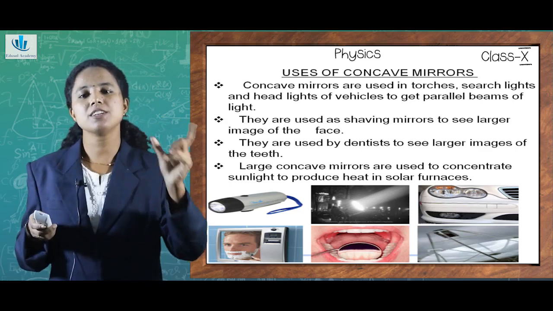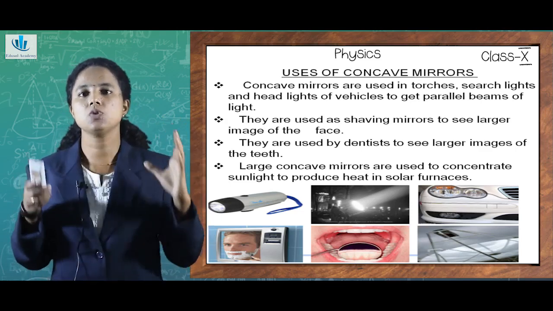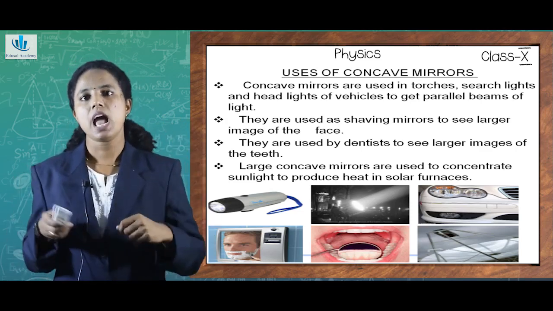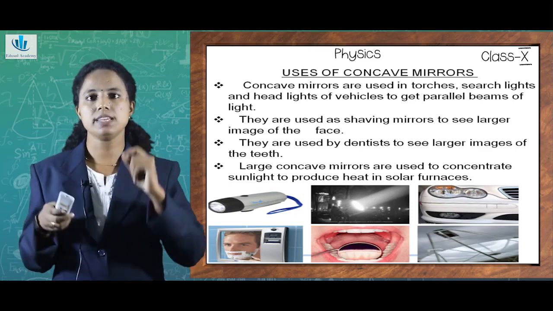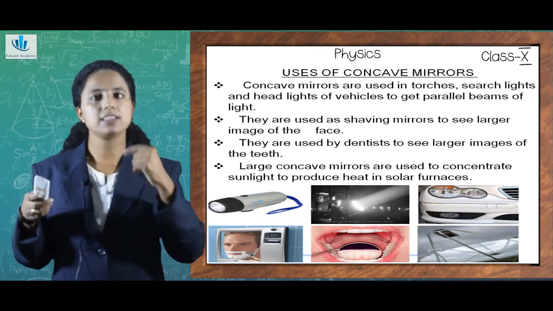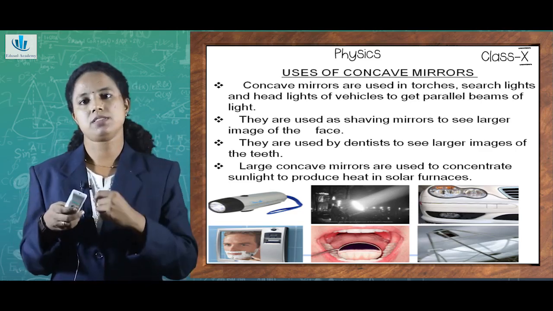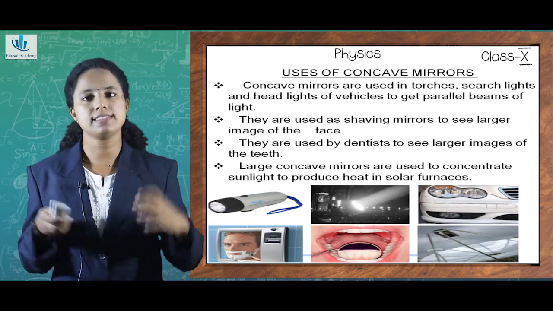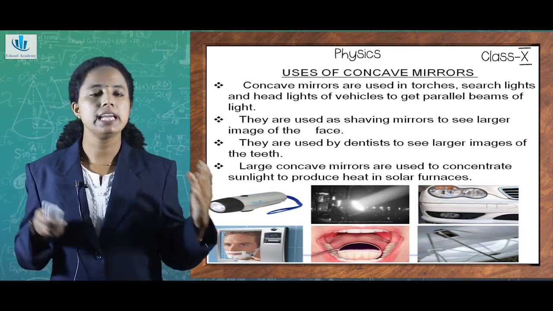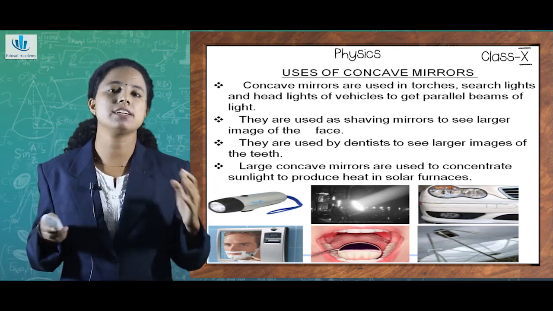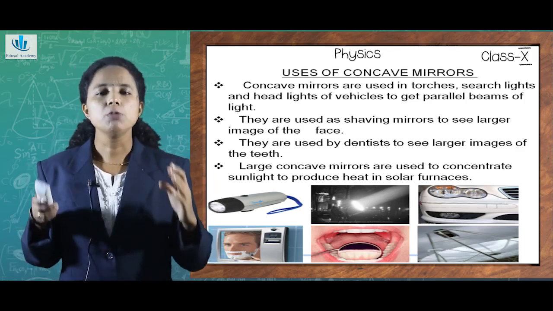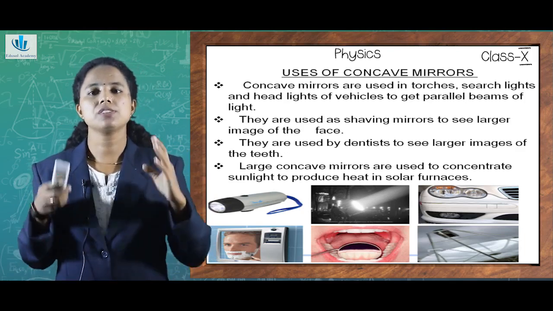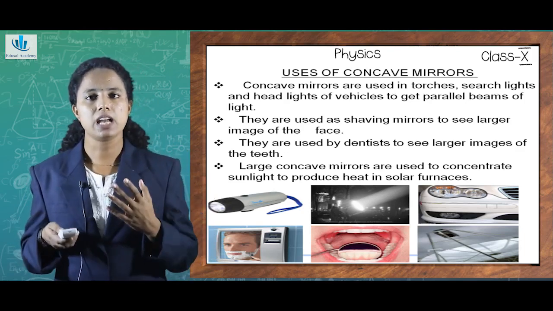So to get larger images of objects, you use concave mirrors. Also the dentist, to see larger images of your teeth, uses concave mirrors. And large concave mirrors are also used to concentrate sunlight to produce heat in solar furnaces. So concave mirrors find a lot of applications in daily life.